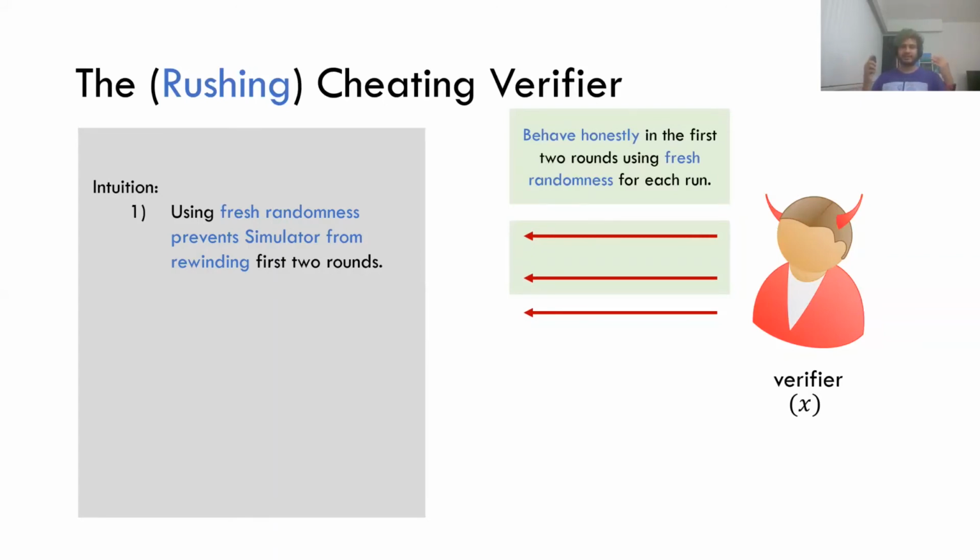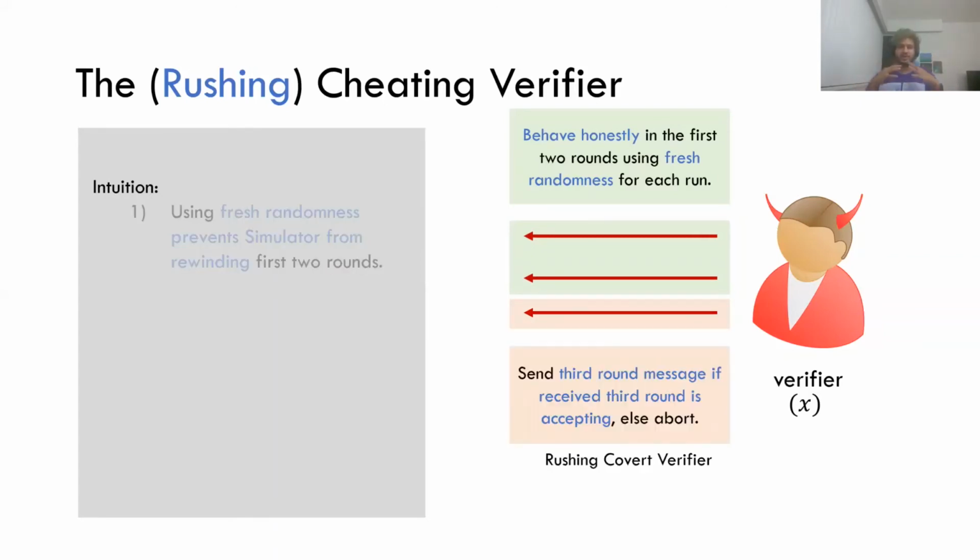Okay. So to tackle this, we use the following strategy, which we call cheat if cheated with. What a cheating Bob is going to do is send its third round message only after it receives the prover's third round message. So it receives the prover's third round message, checks if this third round message from the prover results in an accept state, and then decides whether or not to send the message. If it accepts, it sends the third round message. If it doesn't accept, it just aborts. And here we crucially rely on the rushing property, because it waits for the prover's third round message before it sends its own third round message.